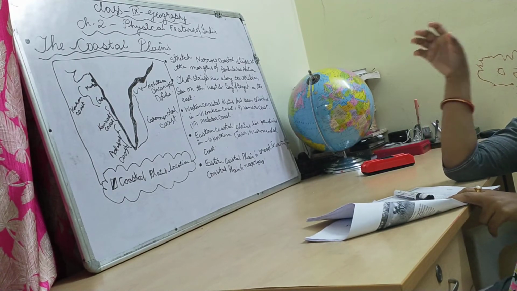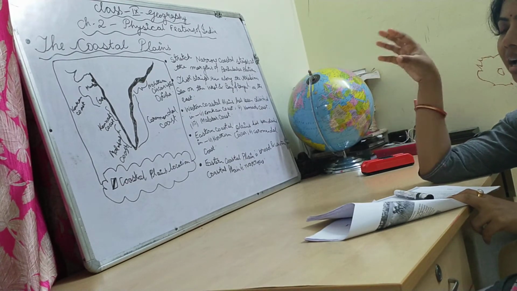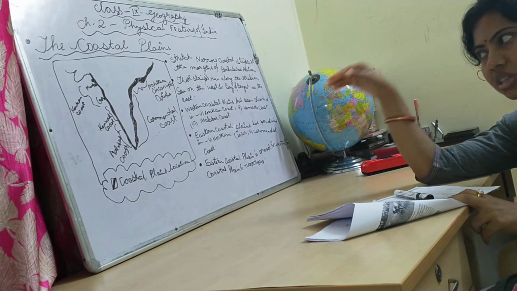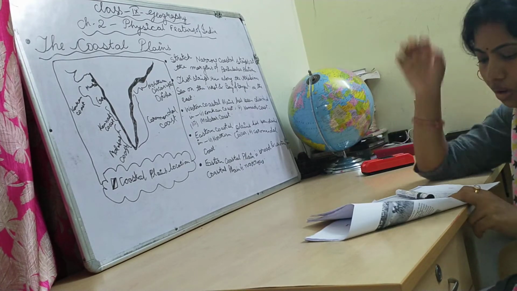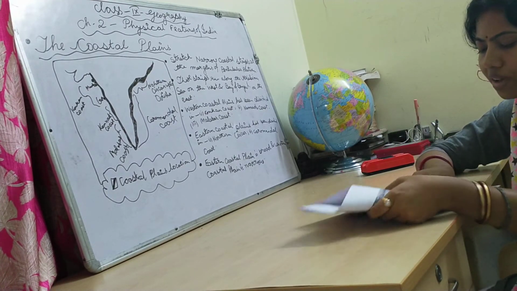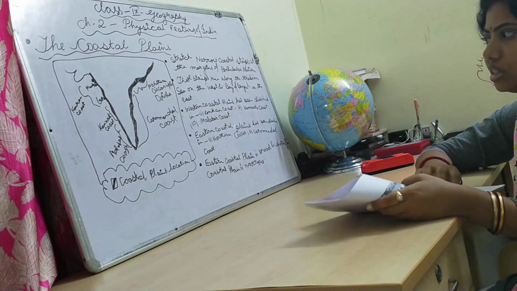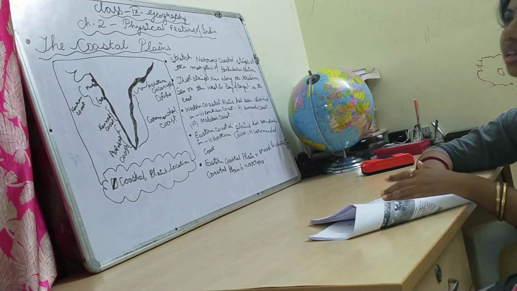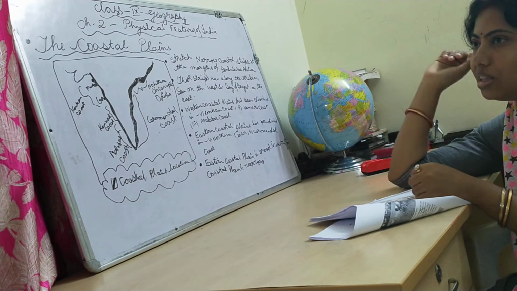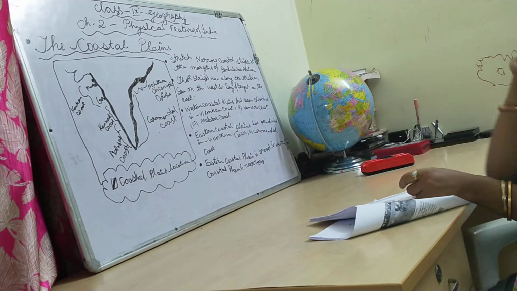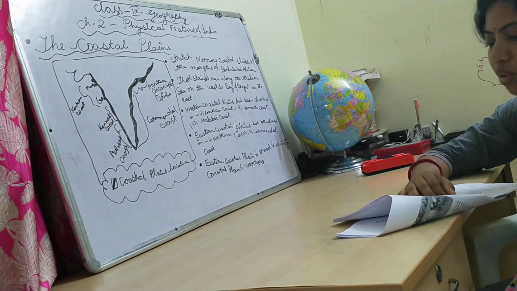Another thing I will tell you: after the 2004 tsunami, most of the Andaman Nicobar islands have been submerged. Submerged means gone under the ocean, gone under the sea. These groups of islands are of great strategic importance to the country. There is great diversity in this area. The Andaman Nicobar Islands are very near the equator. That's why there is an equatorial climate, and rainforest is seen over there. So it is very rich in flora and fauna.